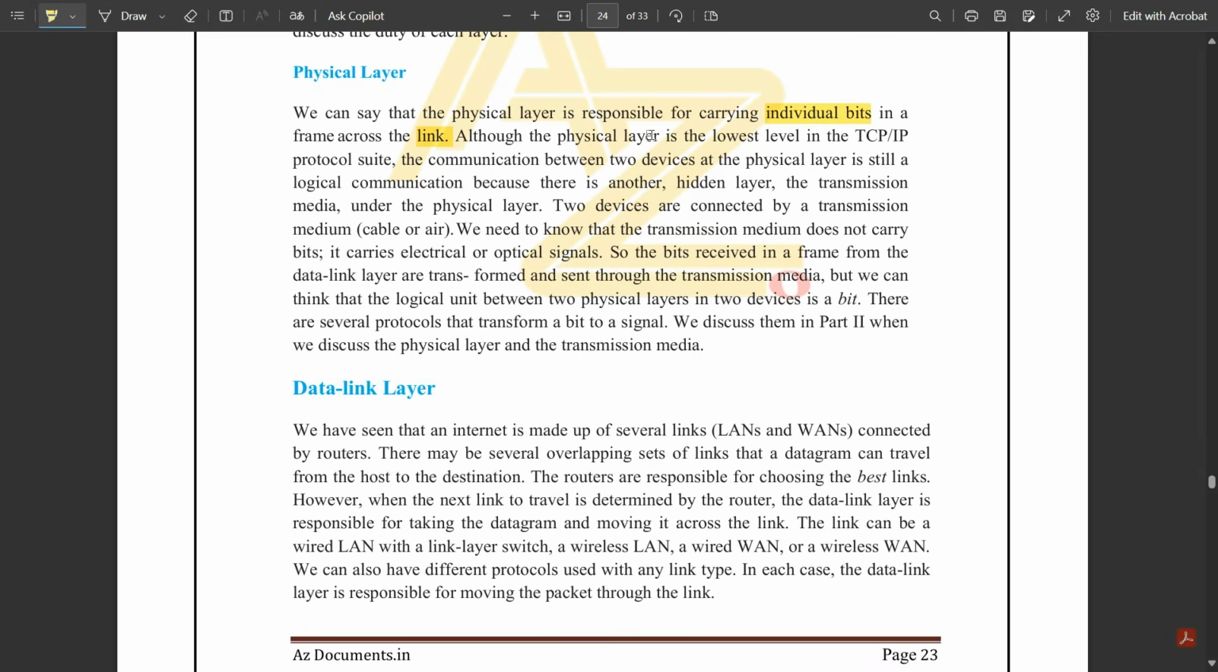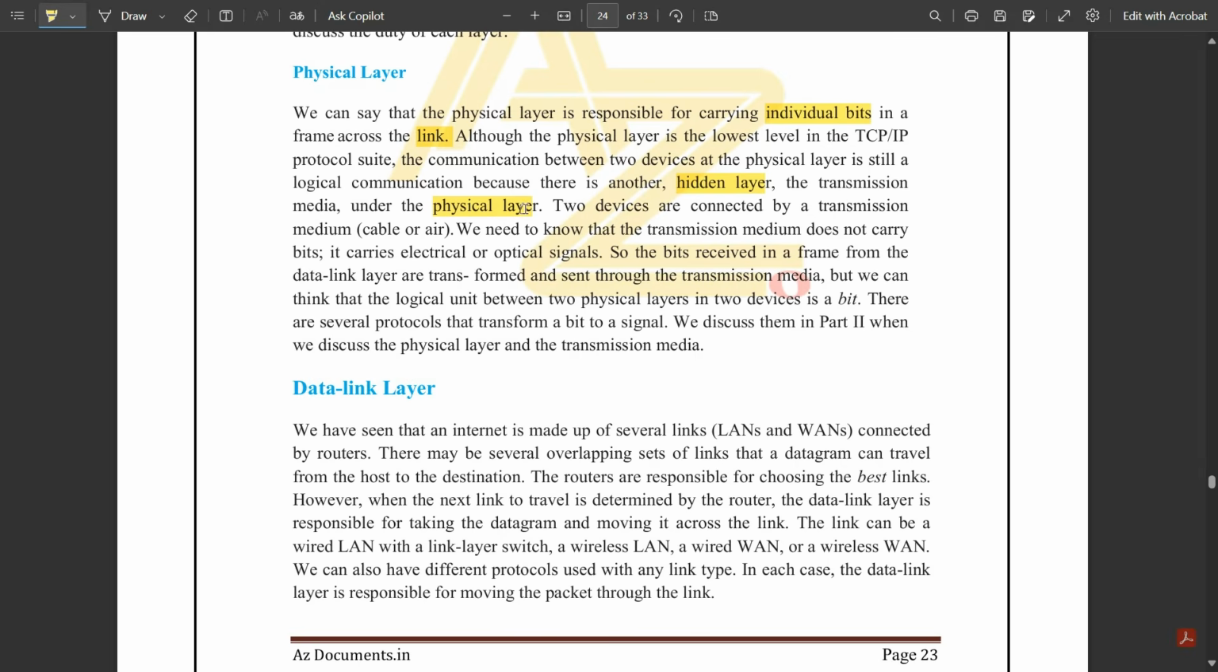Although the physical layer is the lowest level in the TCP/IP protocol suite, the communication between two devices at the physical layer is still a logical communication. Whatever the communication which is taking place from source to destination is a logical communication, because the communication is not directly wired, but rather it takes place from layer to layer. That's why it is a logical communication, because there is another hidden layer, the transmission media, which is present under the physical layer.